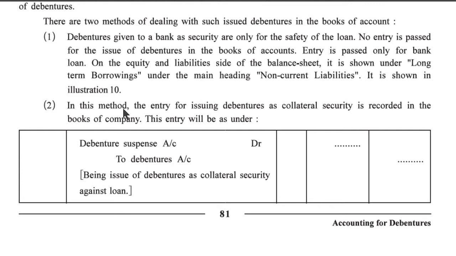Second, in this method, the entry for issuing debentures as a collateral security is recorded in the books of the company. This entry will be as under: debenture suspense account debit to debenture account, being issue of debentures as a collateral security against loan.